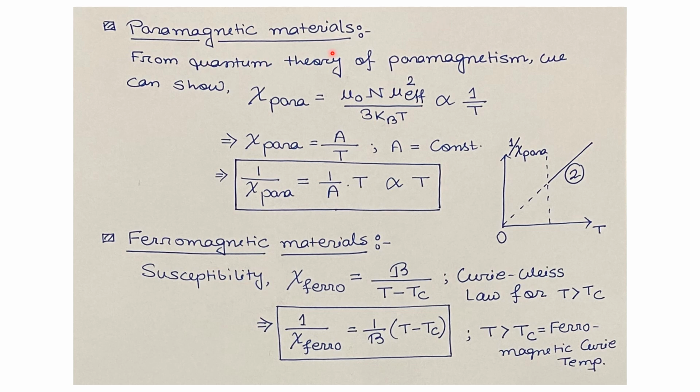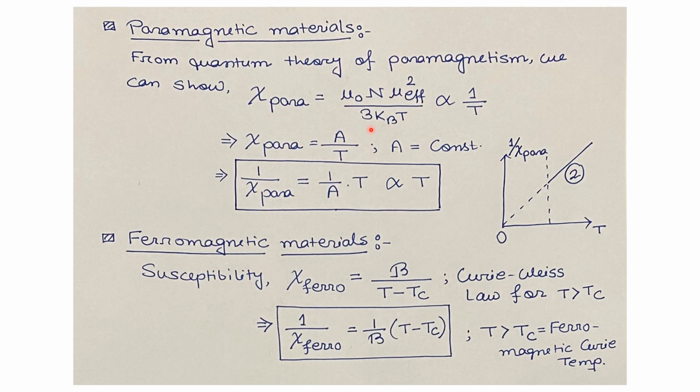For paramagnetic materials, from the quantum theory of paramagnetism, we know the paramagnetic susceptibility chi para is given by mu naught times n times mu effective whole square divided by 3 kB T. Here mu naught is the magnetic permeability in vacuum, n is the number density of the atoms in the system, mu effective is the magnetic moment per atom, kB is the Boltzmann constant, and T is the temperature of the system. So basically the susceptibility of the paramagnetic material is proportional to 1 by T. So it is inversely proportional to temperature.